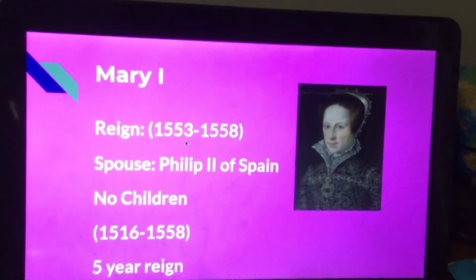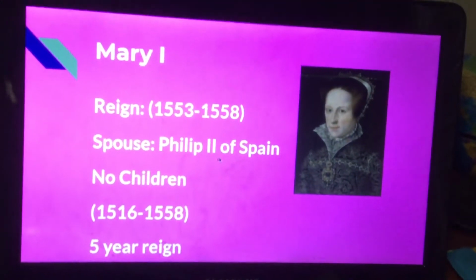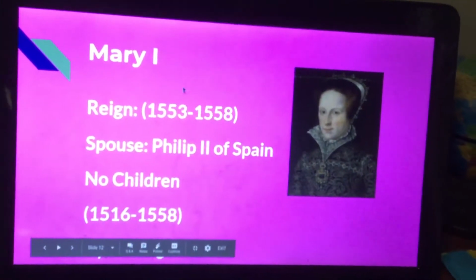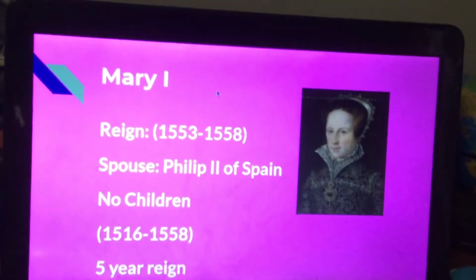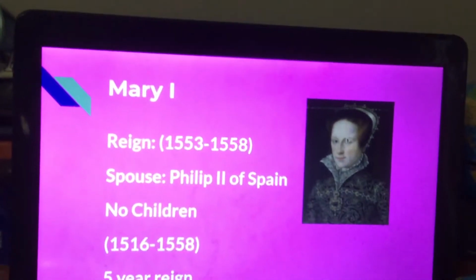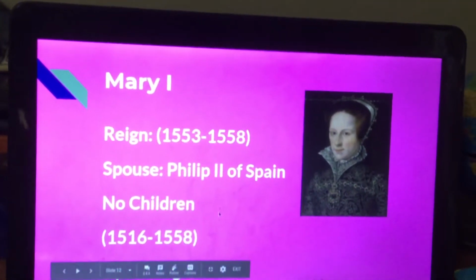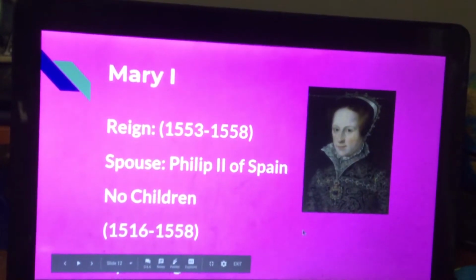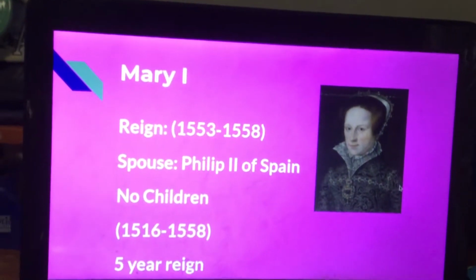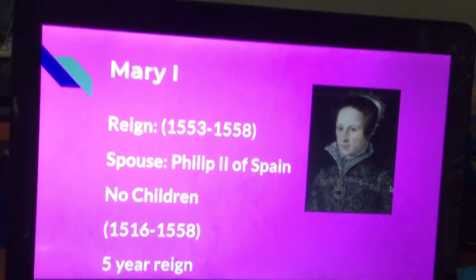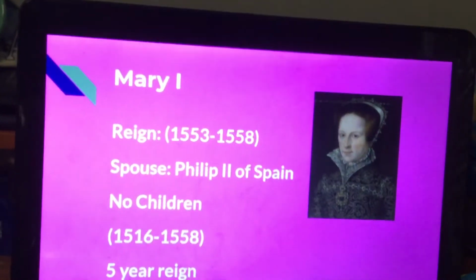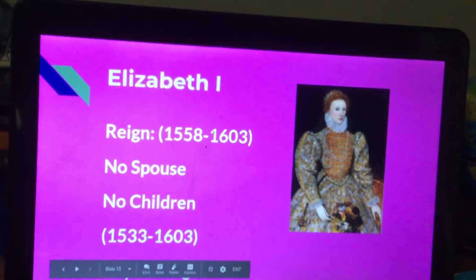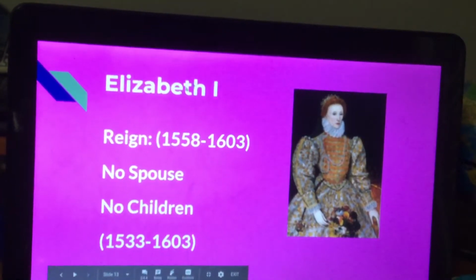Mary's reign was 1553 to 1558. She married Philip II of Spain, her cousin. She had no children, and in her short 5-year reign, her name was also Bloody Mary, because she burned Protestants. So that was not very good. She had no children because she had some cancer that really didn't help, so she died, and she was heartbroken when Philip didn't love her. And he married somebody else. Sorry, Mary.